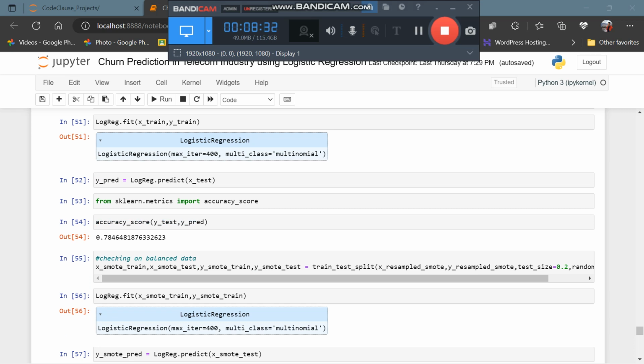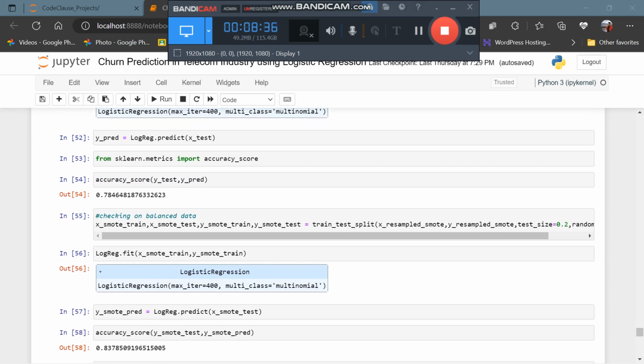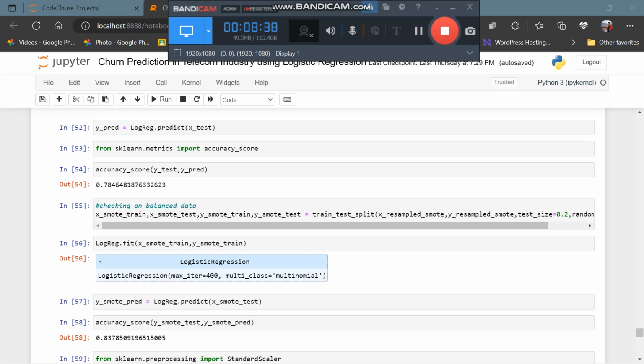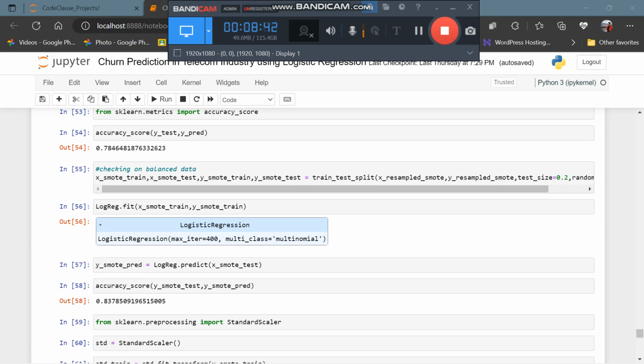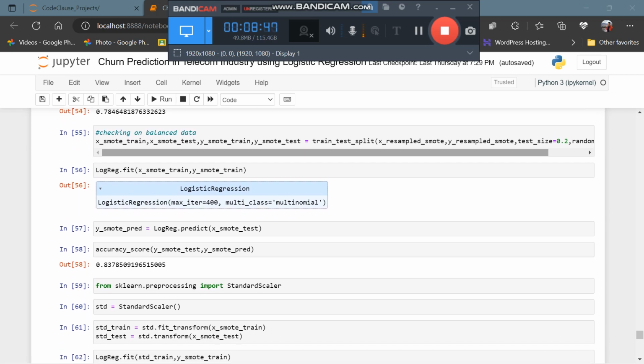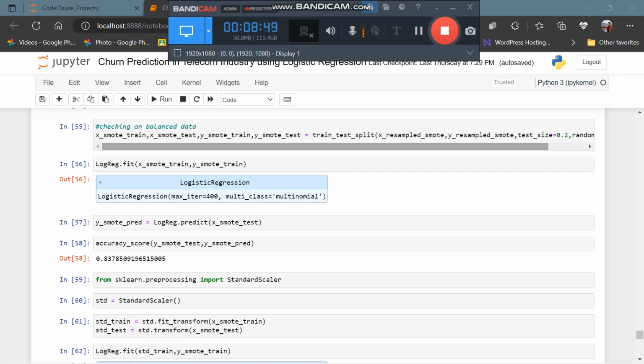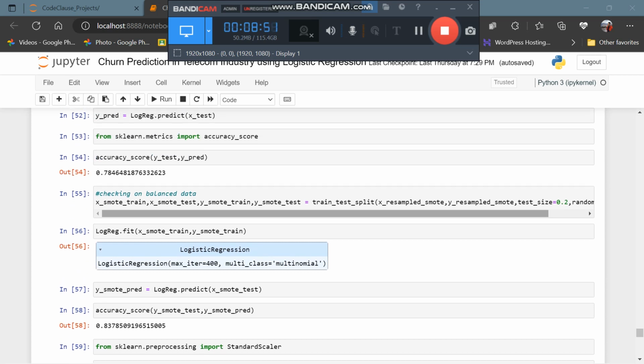Fitting our x train, y train into logistic regression. Then predicting on the test data. Checking the accuracy, 78.46. That is good.